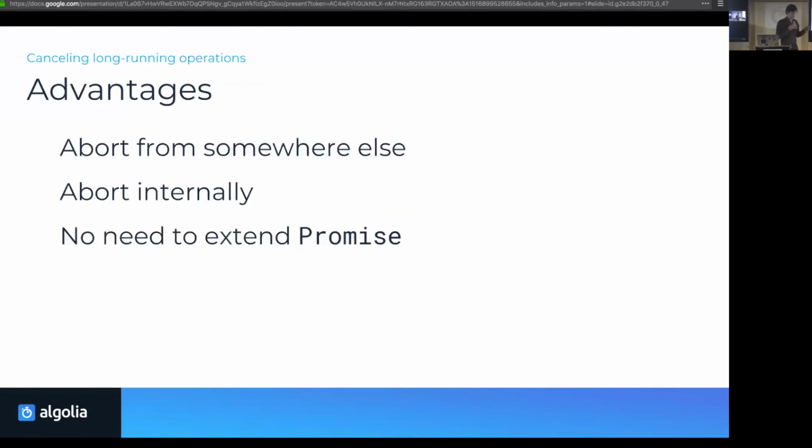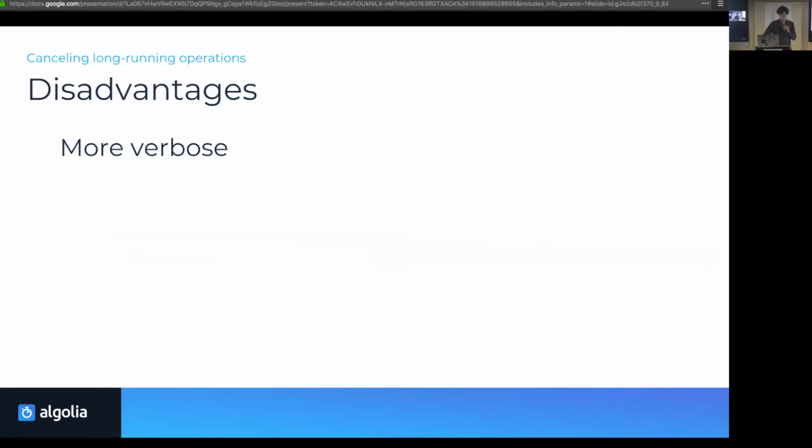So the advantages of this way is that you can abort from somewhere completely different. You just need the controller. You can abort internally in your own method because you can just pass a signal around and send an error. And there's no need to extend the promise because that is bad for performance. The disadvantage is, of course, that it's way more verbose.